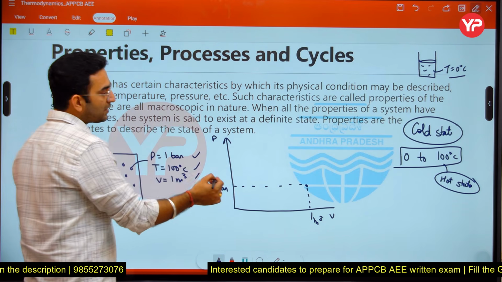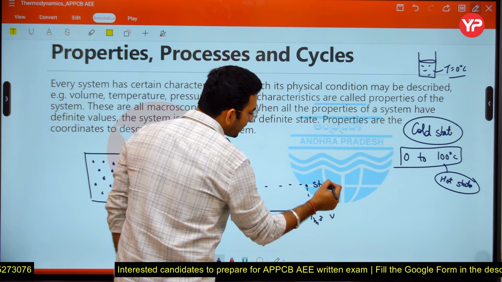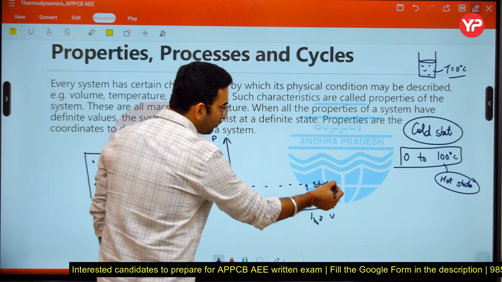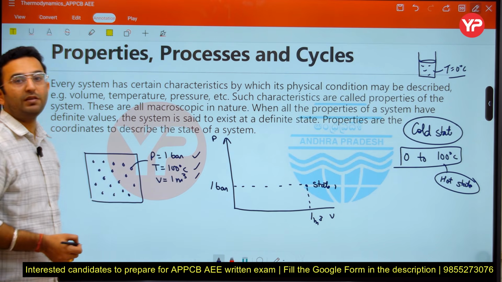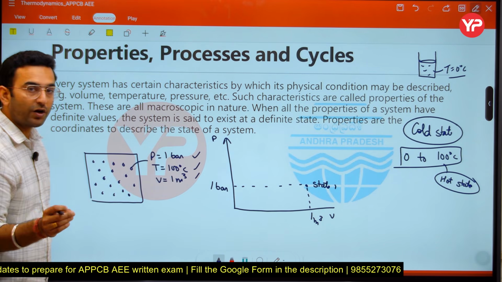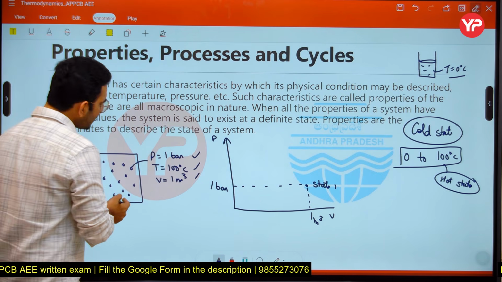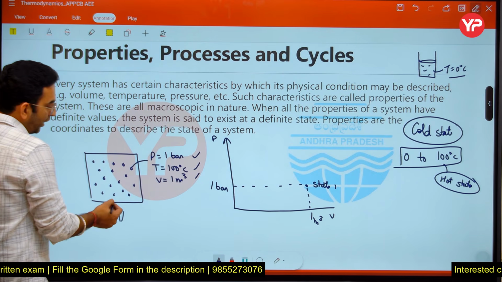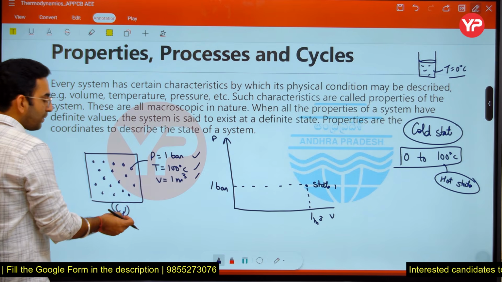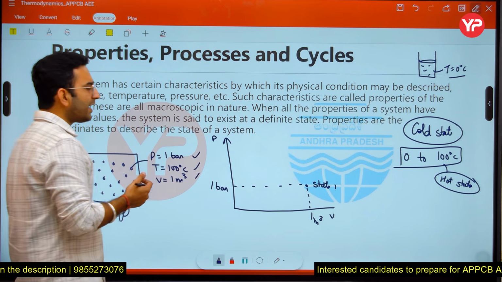Okay. So here you can see, I have defined the state number 1. So I can also say the properties are acting as coordinates to define the particular state in the PV diagram. Okay. So state properties are acting as coordinates to define the state in the graph here. Now let us say you are increasing the temperature, supplying heat into this container, heating the container, the properties are getting changed here.